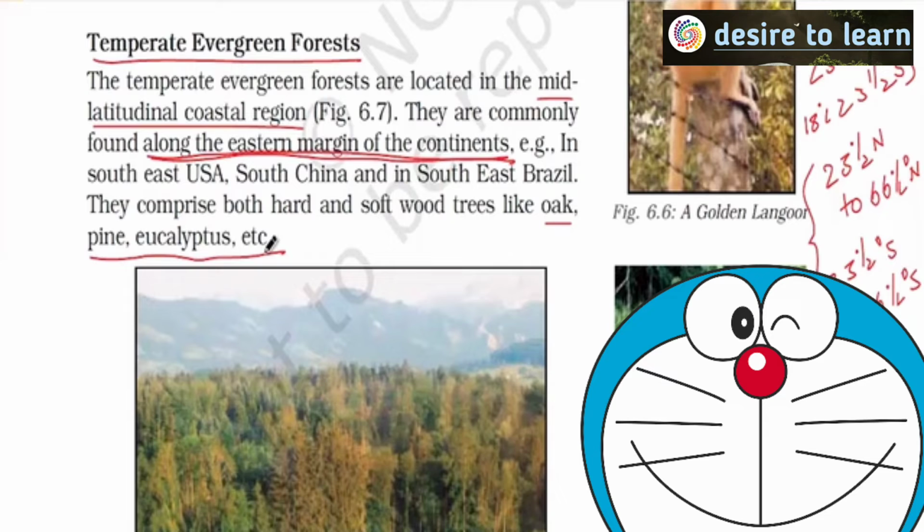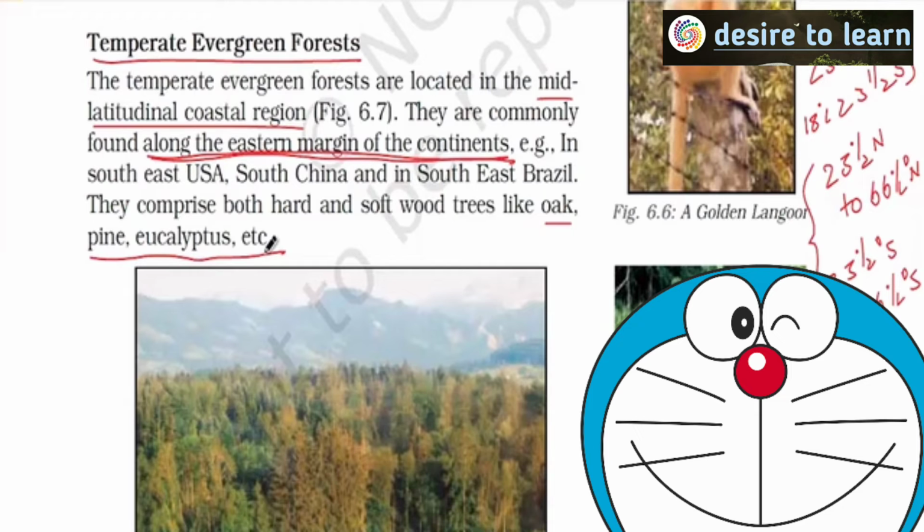Remember all these. The reason for this is you see tropical forests present at lower surfaces. You all are aware that with increasing latitude, temperature decreases. At the same time, with increasing height or altitude, temperature decreases. So, if any forest is present near the equator, they will be present near the ground surface as well. But if any forest is present at higher latitude, say 40 to 50 degree, then it will be present at greater heights also. Because temperature with increasing latitude and temperature with increasing altitude is almost same.